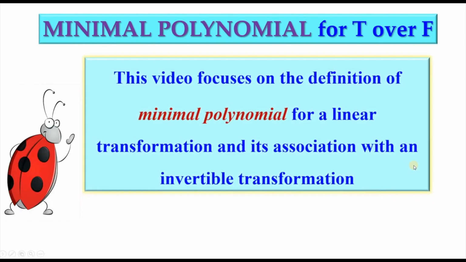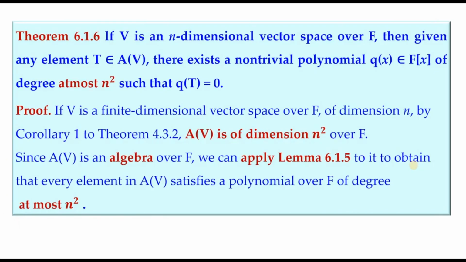This video focuses on the definition of minimal polynomial for a linear transformation and its association with an invertible transformation. Now, to prove the existence of a minimal polynomial for a linear transformation T over F, first we prove that T always satisfies a non-trivial polynomial over F, for which we need the following lemma.